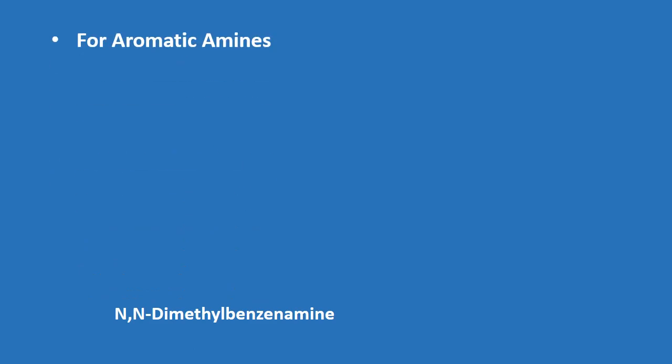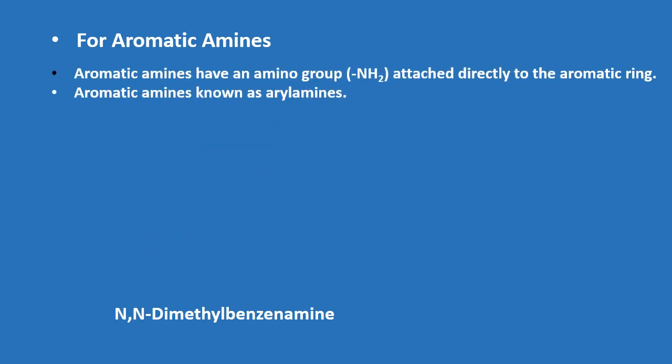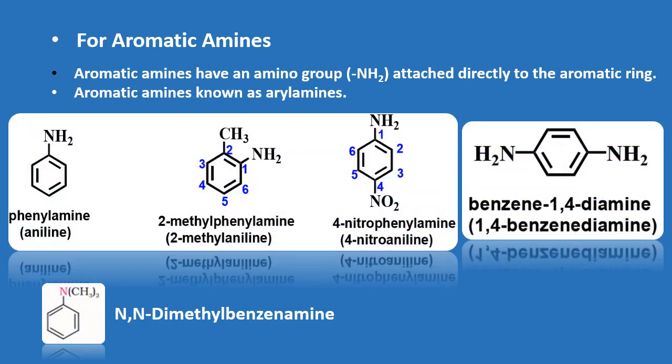Next, for aromatic amines. As I told you, if one of the hydrogen atoms of ammonia is replaced by an aryl group, it is known as an aryl amine. For example, if it is replaced by the benzene ring, the common name as well as the IUPAC name of this given compound is aniline, or else it is also known as benzene ring with a bond, which is the phenyl. So the name of this compound is phenylamine, which is a common name.